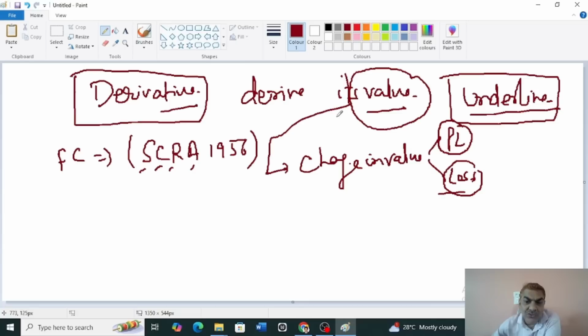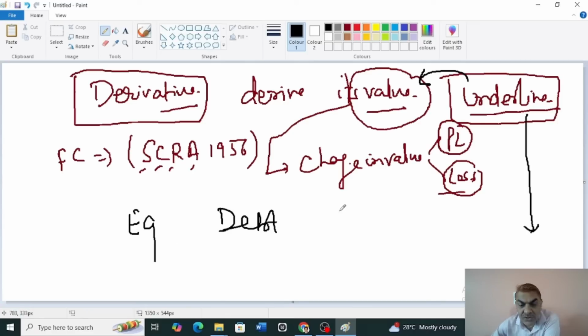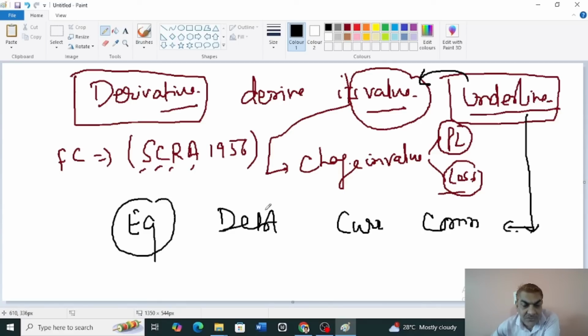The value changes. So we have to study a lot about value under derivative. And then from where does this value come? So you can say this value comes from the underlying. So that becomes the base of your entire derivative. You have different financial asset classes. You have equity, you have debt, you have a currency and you have a commodity. So all these four are separate asset classes. Based upon this, every asset class has its own value.